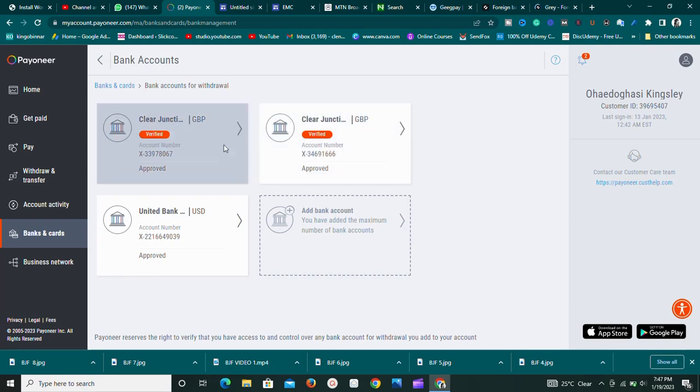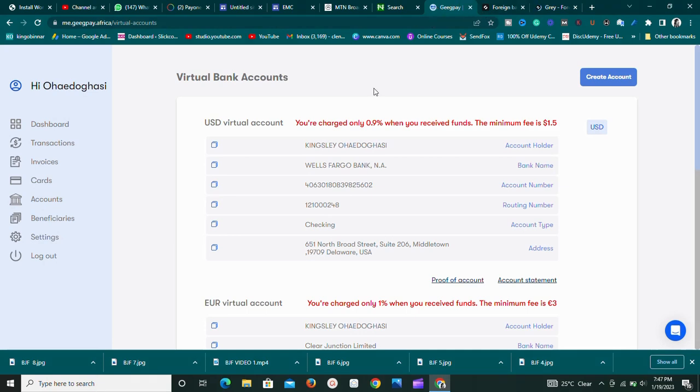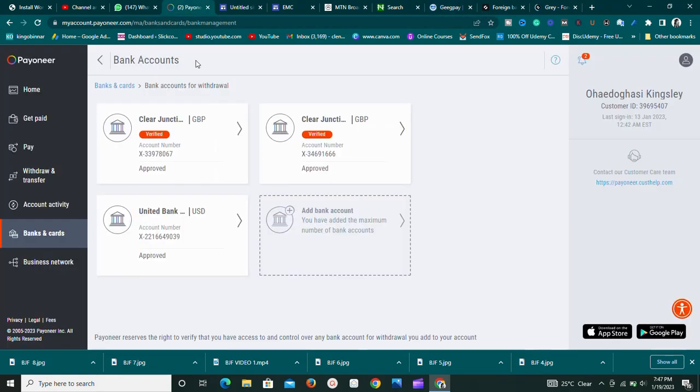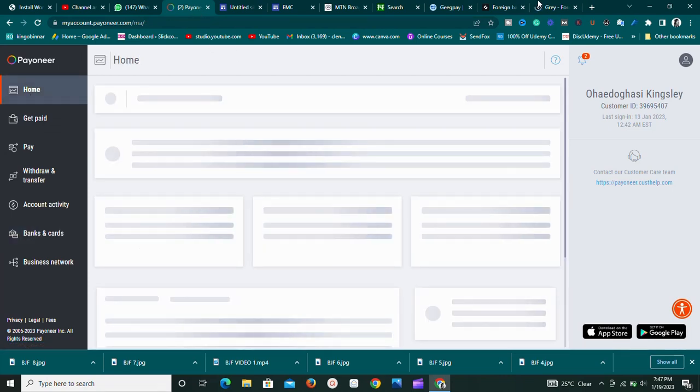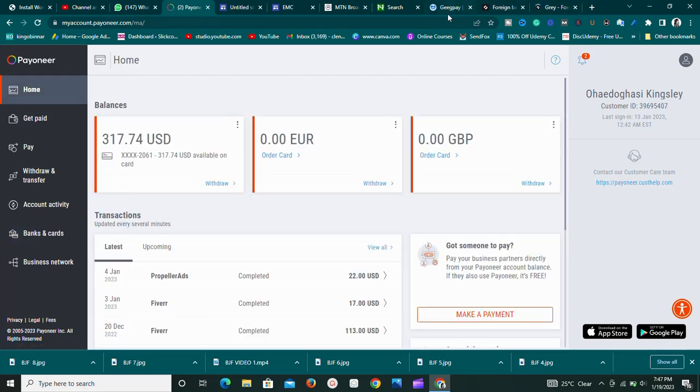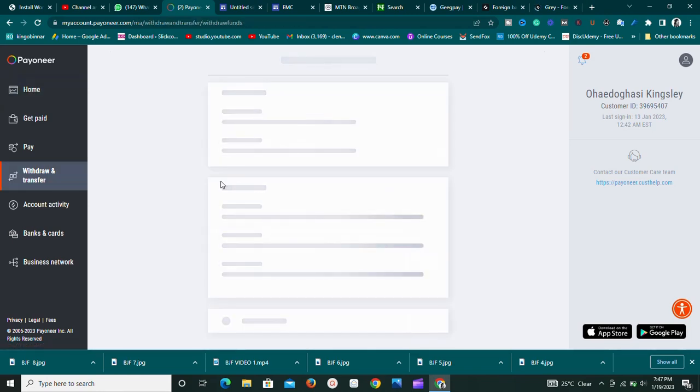Once the bank is approved and added, whether the one from GeekPay or the one from Grail, whichever one you want, they are all the same thing and serve the same purpose. Once they have been approved and you've linked them successfully, what you want to do is transfer money from your Payoneer account into those bank accounts. This is the money. Right now I can just click on withdraw and it's going to take me to this page.